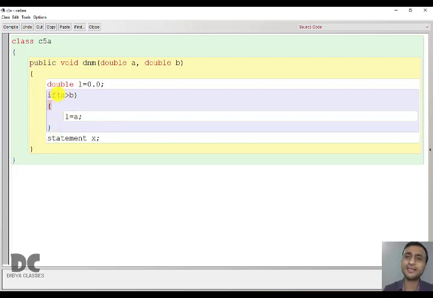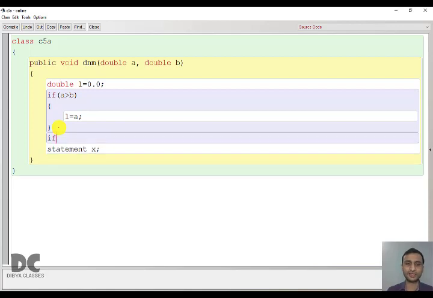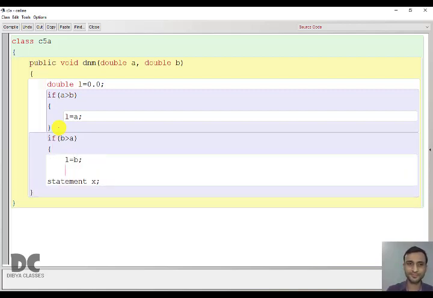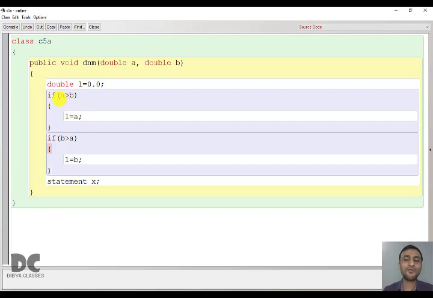So for example, if A is not greater than B, then what will happen? We have to again check if B is greater than A, then the larger will be B this time. So now we are using two if statements. You can use more than one if statement. You can use an unlimited number of if statements inside a program. Okay, there is no restriction.